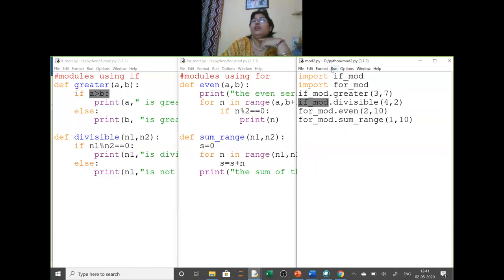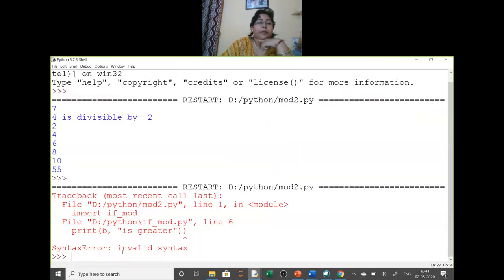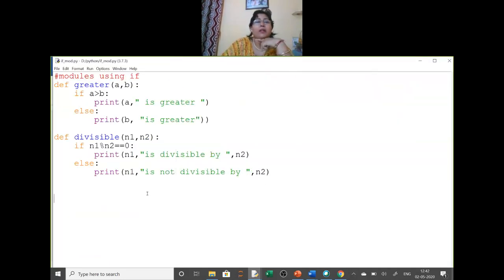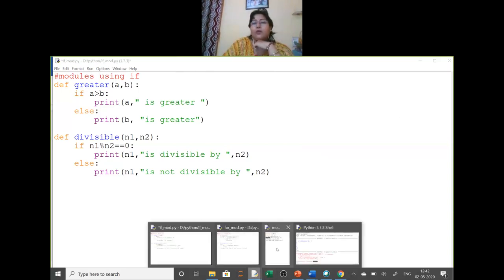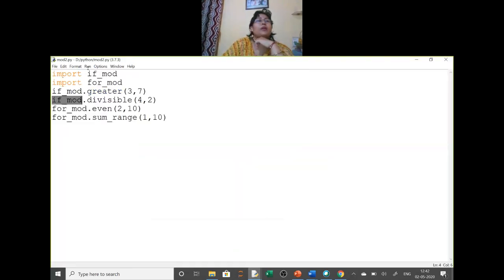Now when you run your program, you will see what error it is showing. Let me see. Invalid syntax, one extra bracket I have given here. I have given the print command in this, so this extra bracket was not required here. Now again when you run your code, so this program I am running.